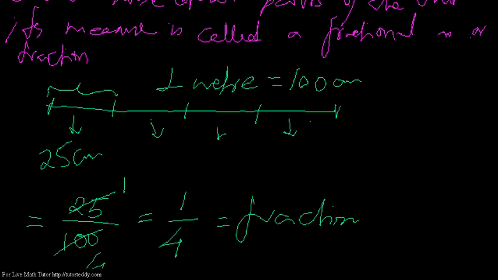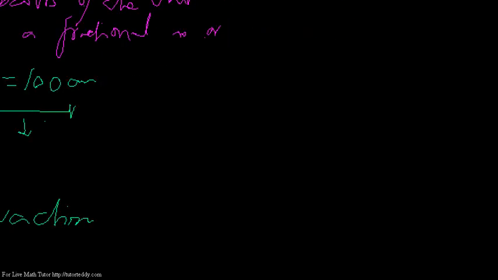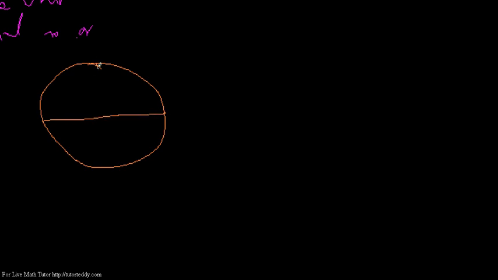And also, I can show this in a different way through a pie chart. How is that? If I take the whole thing as a pie, and if I divide it into 4 equal parts, if the whole thing is 1, so this one part is what? 1 part of the 4 parts.